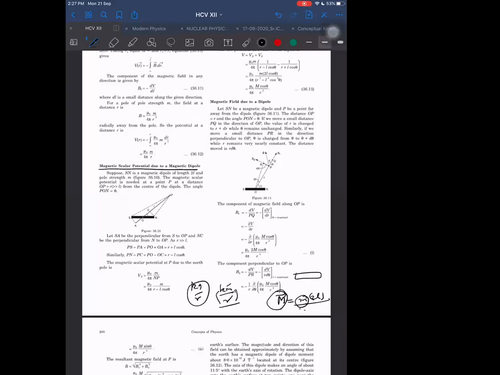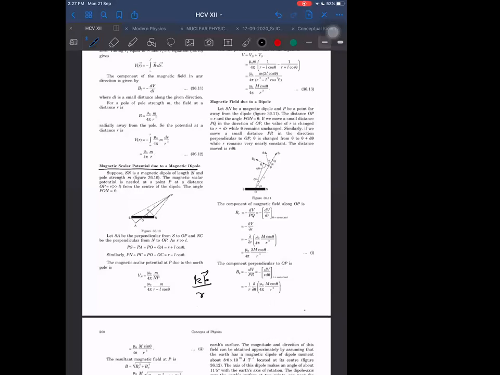So we are relating this again with electrostatics, and we are defining the potential the way we defined it before. Potential due to a magnetic dipole: I am not remembering the formula exactly. Is it Kp by R, or Kp by R square?